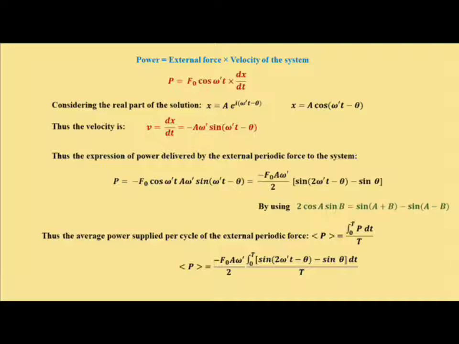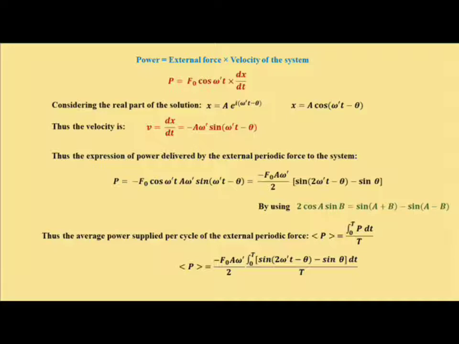So by rearranging, power equal to minus f0 a omega prime by 2, and if we divide by 2, we have 2 cos A sin B, and from your trigonometric knowledge, you know 2 cos A sin B is nothing but sin(A plus B) minus sin(A minus B). So using this, we have power P equal to minus f0 a omega prime by 2 times [sin(2 omega prime t minus theta) minus sin theta].